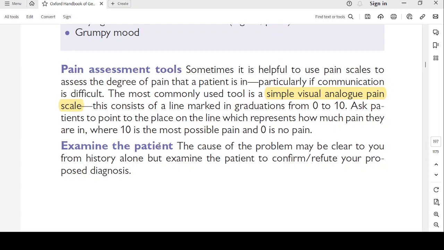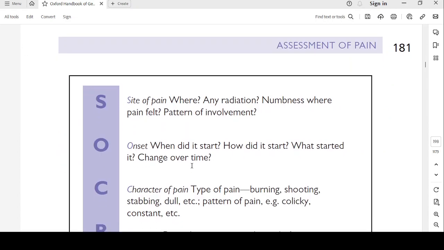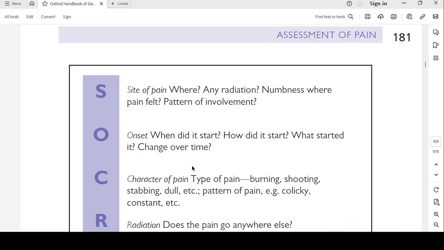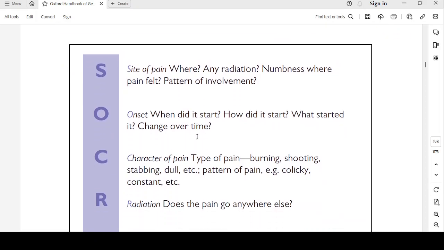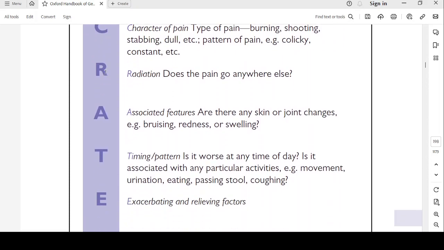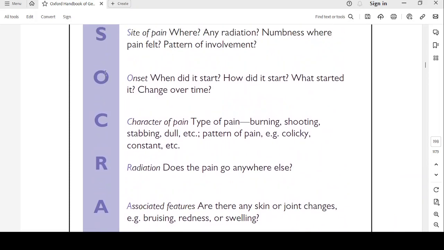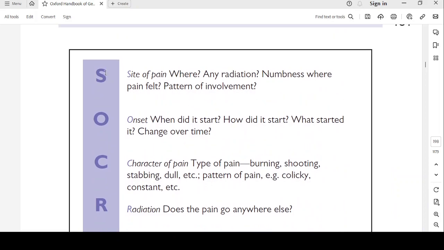Examine the patient. The cause of the problem may be clear to you from the history alone, but examine the patient to confirm or refute your proposed diagnosis. So, assessment of pain, the mnemonic is SOCRATES. So, how you will assess in a stepwise fashion.